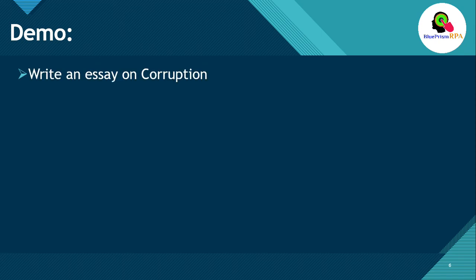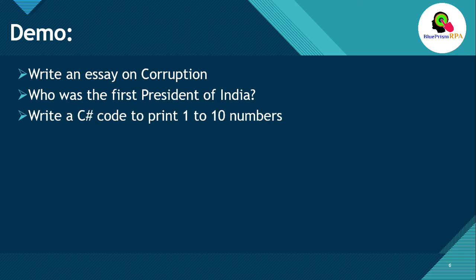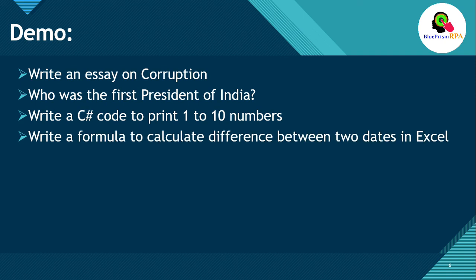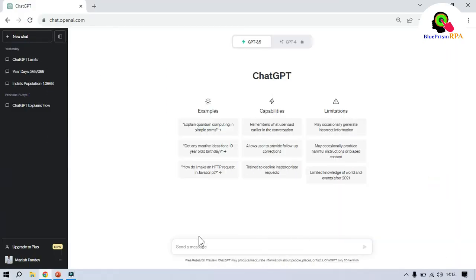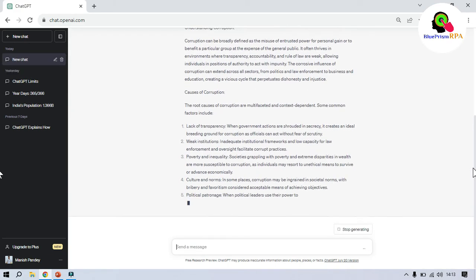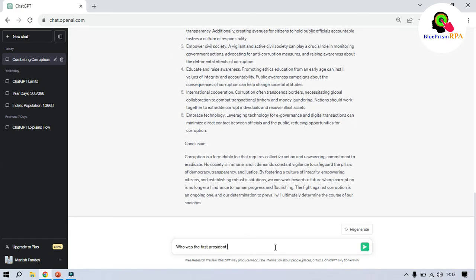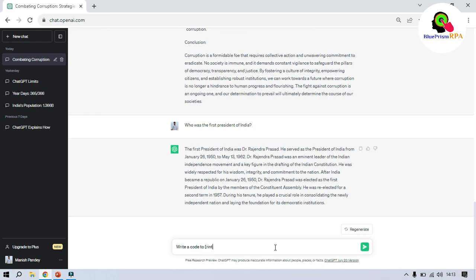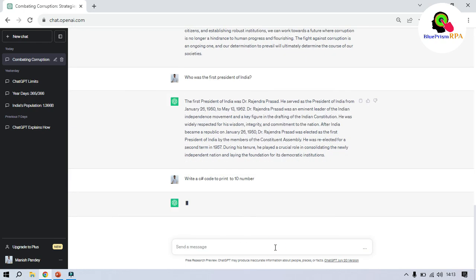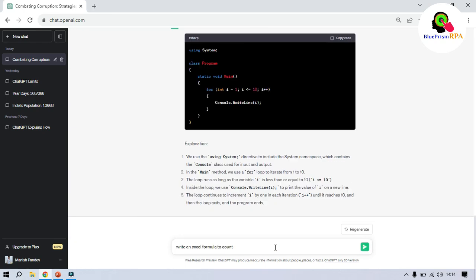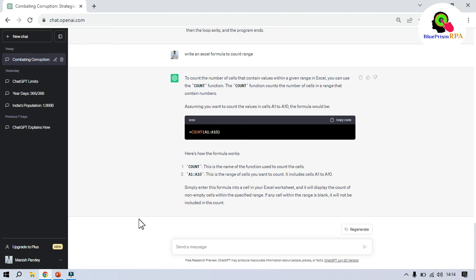We can ask ChatGPT to write an essay. We can ask ChatGPT to answer GK questions. We can ask ChatGPT to write a code, write a formula, etc. Let me show you the demo. We just need to type here. So this way we can use ChatGPT in our day-to-day work.